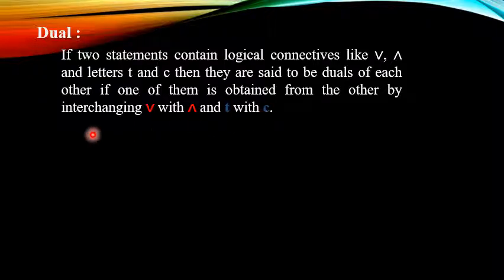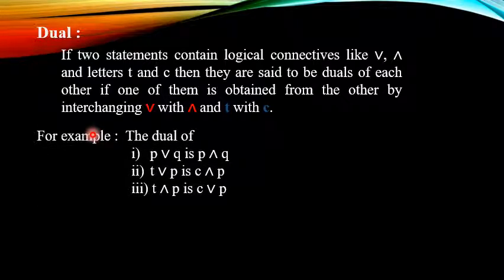For example, the dual of P or Q: we replace this or by and. So the dual is P and Q. The dual of T or P: we replace this T by C and OR by AND. So the dual of T or P is C and P. And the dual of T and P: here we replace T by C and AND by OR. So the dual of T and P is C or P. So to find the dual, we have to replace OR with AND and T with C.